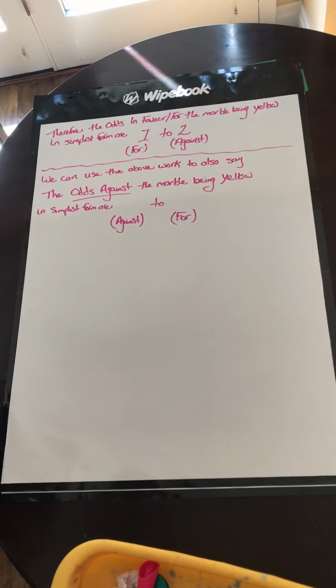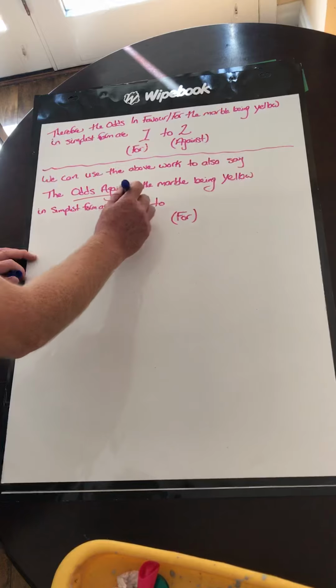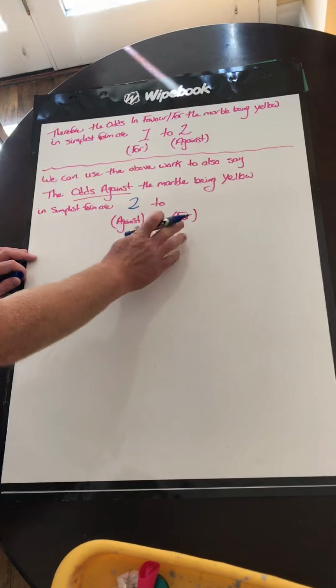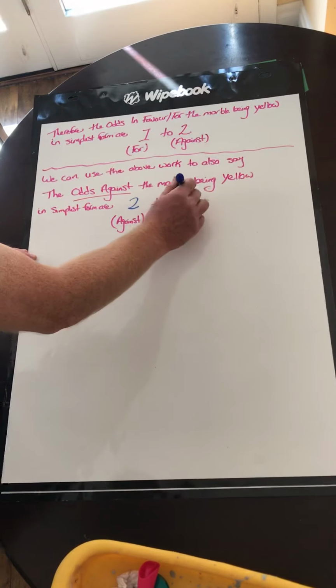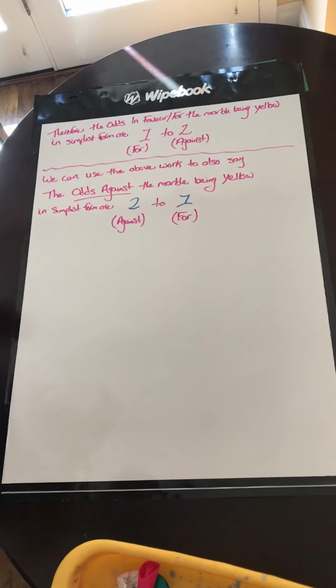We can use the above work to also say the odds against the marble being yellow in simplest form. Now that we're trying to find odds against, against has to come first. So the odds against is 2, and then 1 comes second. So the odds against the marble being yellow are 2 to 1.